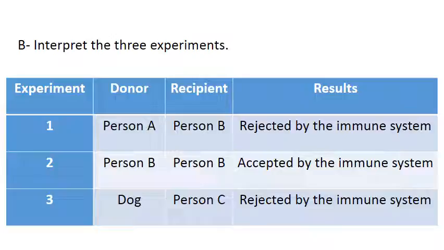Now the indication for the 3 experiments. Can you give us an indication? In the indication you have to mention the type of the graft and when it's accepted, when it's rejected. So what types of grafts are accepted? Autograft and isograft. But do we have isograft in this experiment? In this experiment, what type of graft was accepted? Autograft. So this indicates that the autograft is always accepted by the immune system, while allograft and xenograft are always rejected by the immune system. Very good. This is how we make an indication for graft experiments.